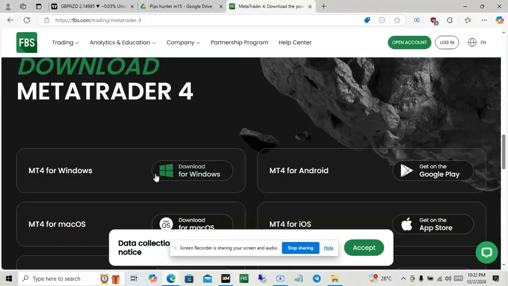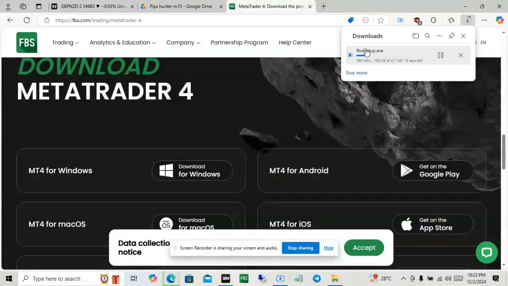So, guys, we will need to install MT4 or MT5 software, and right here I will download it on my PC. Click on this logo right here. We'll click on Windows version, which you can see right here. As you can see, the download is in progress. Let's wait for the download to be done.